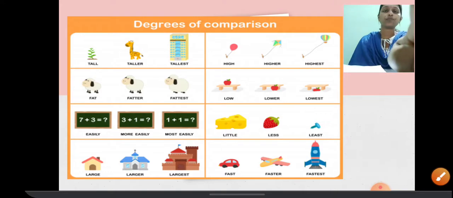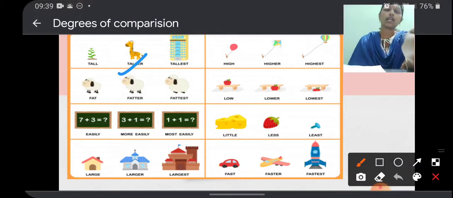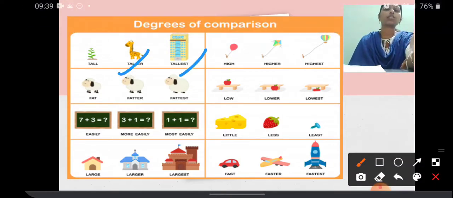And here are some more adjectives. Let us see. When we take a tall plant, we feel it is tall, and when it comes to a giraffe, it is taller, and if it is an apartment, it is the tallest. Similarly fat, fatter, fattest. Low, lower and lowest.